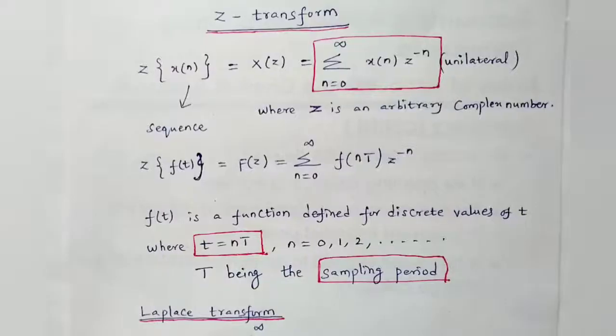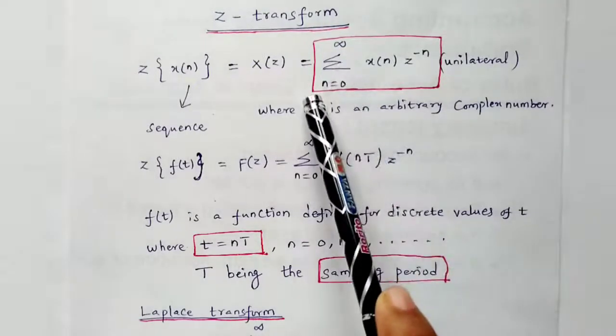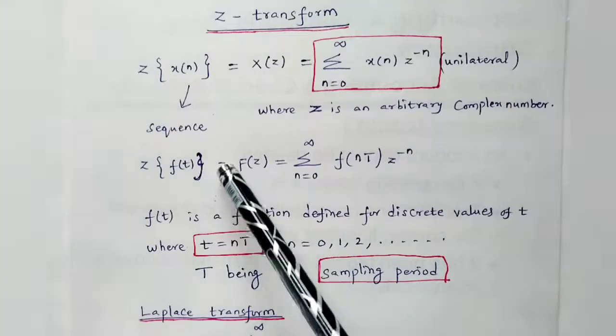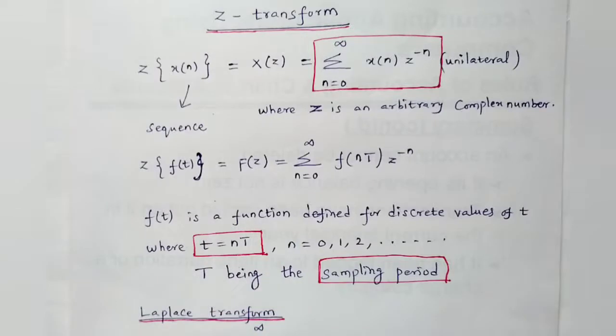Hello guys, today we are going to discuss the Z transformation. Z transformation is a kind of discrete transformation. Only discrete values we have to take and convert into the frequency format. With Laplace, we take a continuous time domain and convert it to a frequency domain. Here we are taking some function and applying the Z transform so that you can get some outcome.